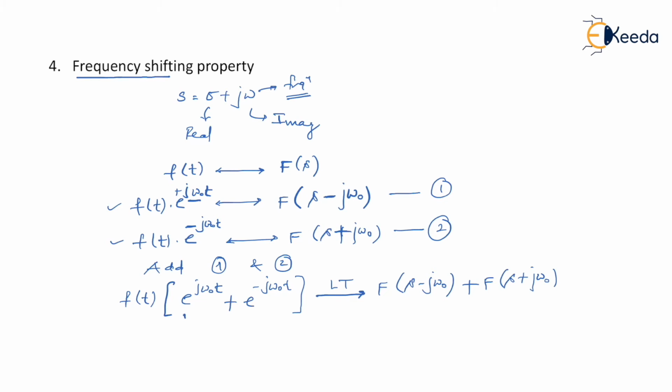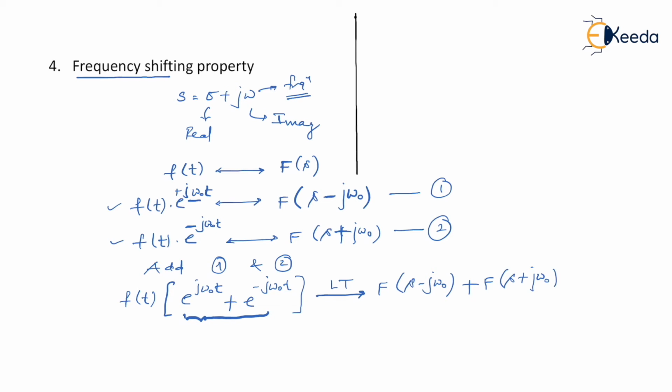Now if you see carefully, it is e to the power j theta plus e to the power minus j theta form. You know that e to the power j theta plus e to the power minus j theta is equal to twice of cos of theta. So I can use that formula and rewrite this property.